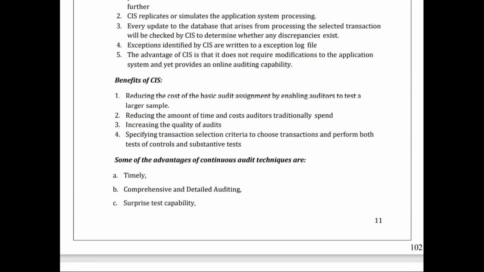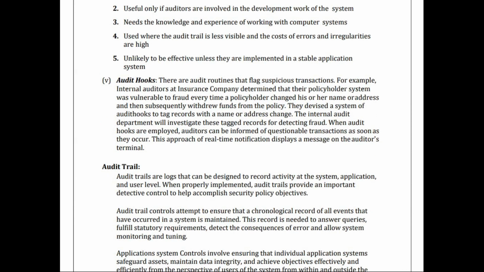Then the last one, audit hooks. Here it is generally used to flag suspicious transactions. Mostly insurance companies do it. They tag a particular record, whenever there is a change in the database in the address or in certain terms in the policy. Whenever the changes happen, these hooks capture those transactions, and an indication is given to the auditor on his panel so that he can verify those transactions to see if there is a fraud or not. So these are the five kinds of audit tools we'll be using.